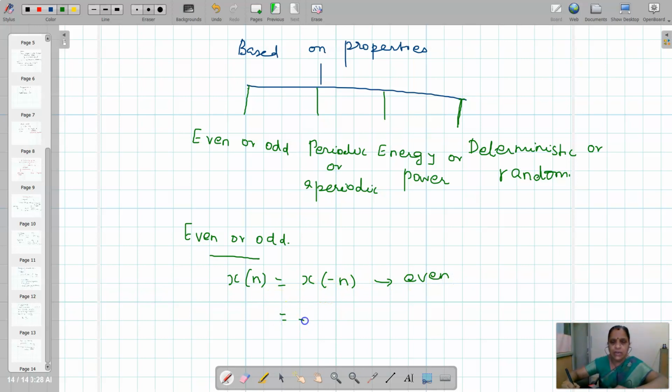If x of n equal to minus of x of minus n, this is odd. So the cosine discrete sequence is coming in the even sequence, and the sine signal is the best example for the signal being an odd sequence.